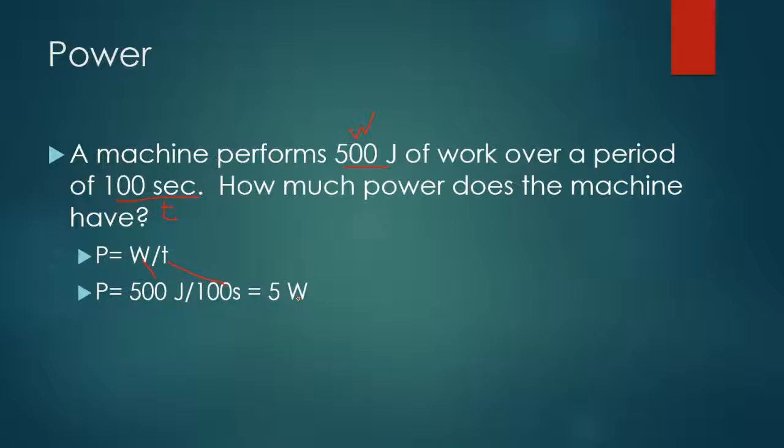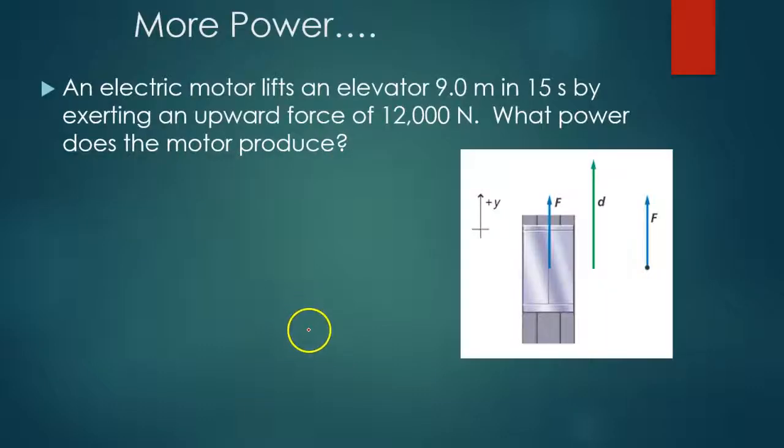Super simple. Let's look at a different problem. It's not quite so simple. This says an electric motor lifts an elevator 9 meters, that's our distance, in 15 seconds, that's our time, by exerting an upward force of 12,000 newtons. So there's my force. What power does the motor produce? We want to look for power. Power is P in the equation.